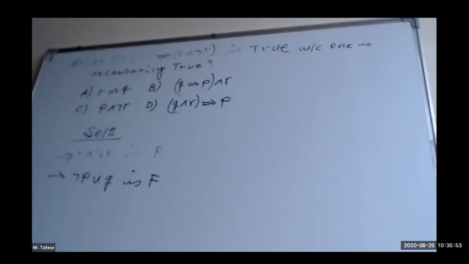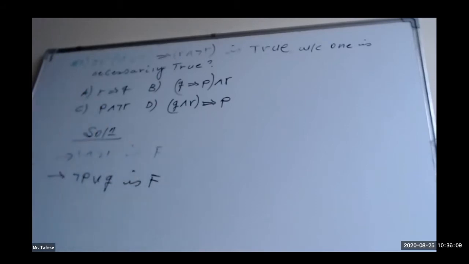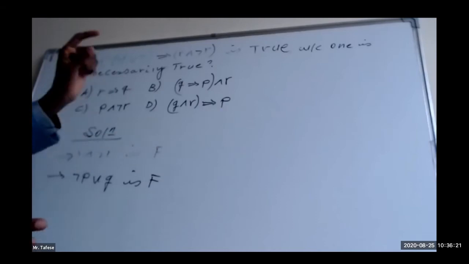This one is false. Now let us go to the rule of disjunction. In case of disjunction, the truth value of the disjunction is false if and only if the two component propositions are false. What does that mean? If either of the two component propositions is true, it will not be false.